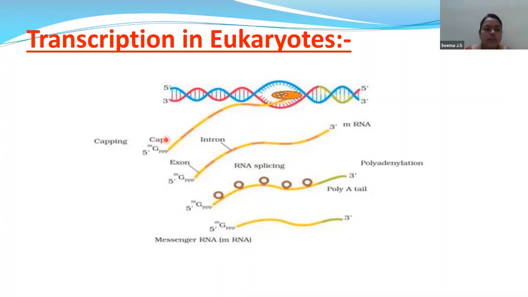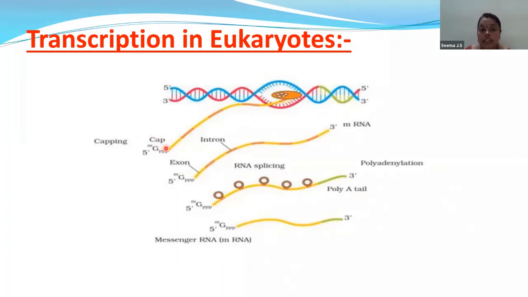Okay. So now what is happening at this end, that is towards the 5' end? Towards the 5' end, there will be adding of the guanosine triphosphate. So children, you can see over here, that is the methylated guanosine triphosphate. So this is methylated guanosine triphosphate. Adding of this methylated guanosine triphosphate at the 5' end of hnRNA, we are calling it capping.